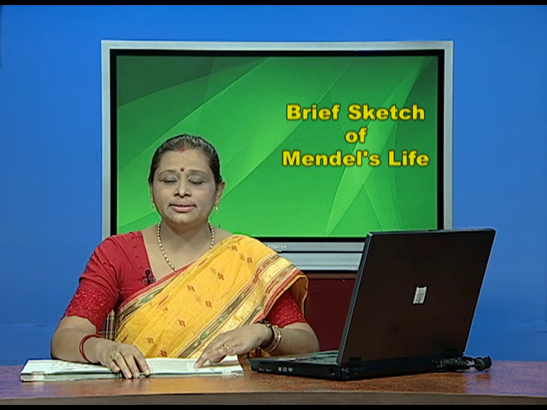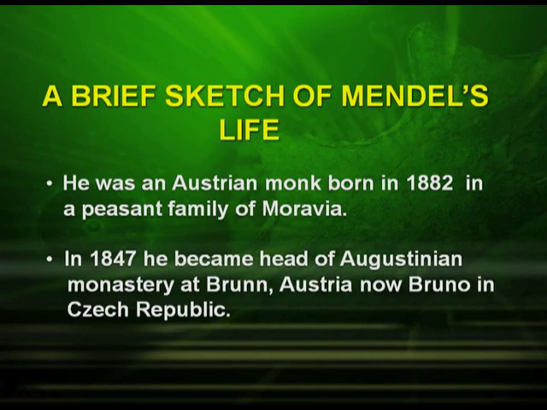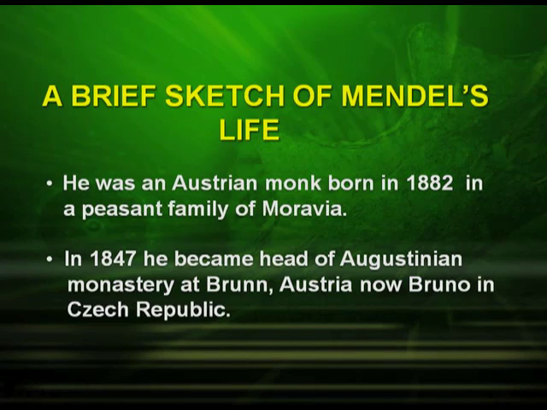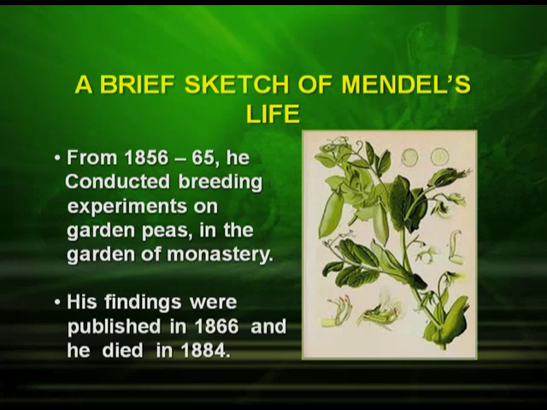Now let us study a brief sketch, the life history of Mendel, before we go into the details of Mendel's experiment. He was an Austrian monk born in 1822 in a peasant family of Moravia. In 1847, he became the head of Augustinian monastery, Brunn, Austria, now Brno in Czech Republic. From 1856 to 1865, he conducted breeding experiments in the garden of the monastery. His findings were published in 1866, and he died in 1884.